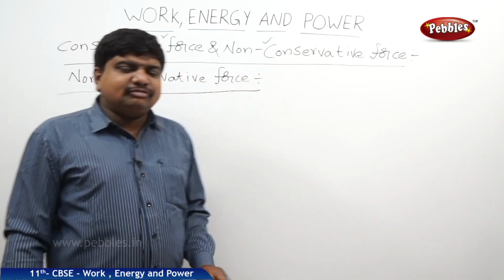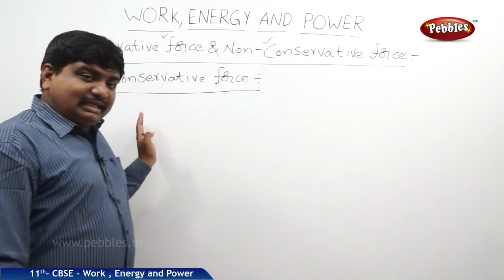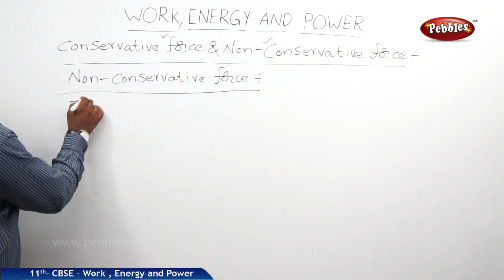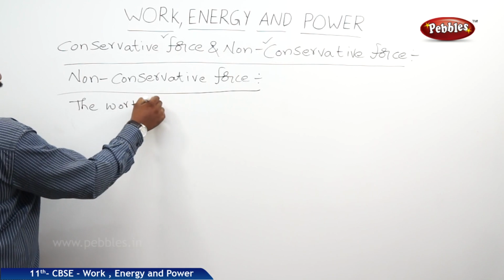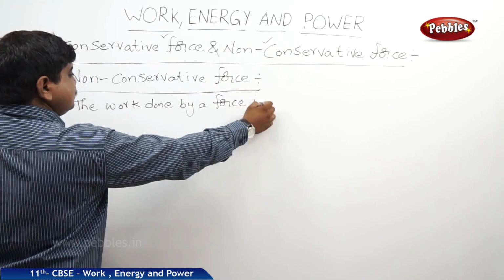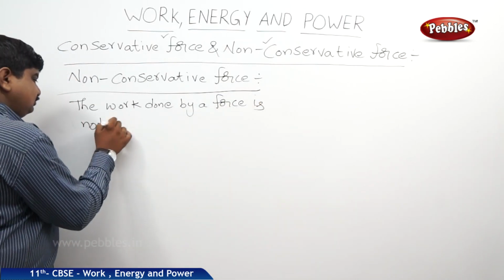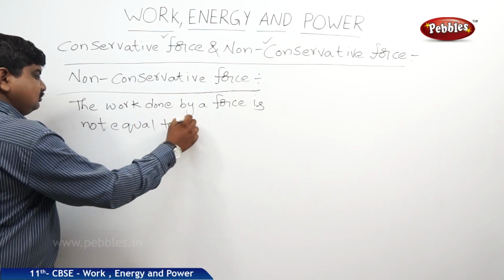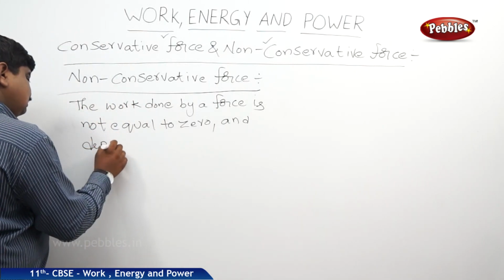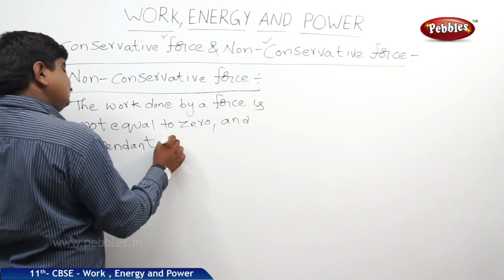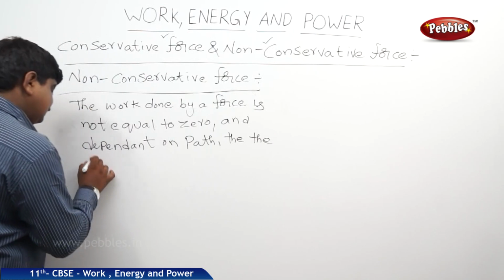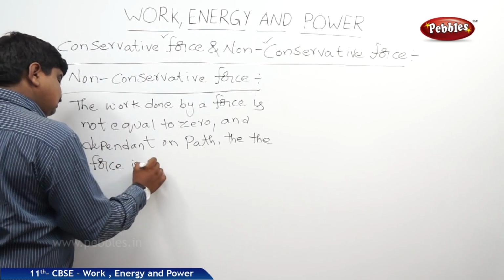Work done by a force, whether it is variable or constant, is dependent on the path. At the same time, the total work done is not equal to 0. If the work done by a force is not equal to 0 and dependent on path, then the force is non-conservative.